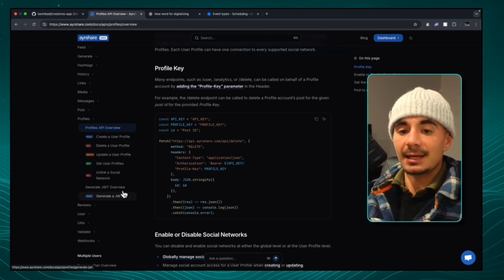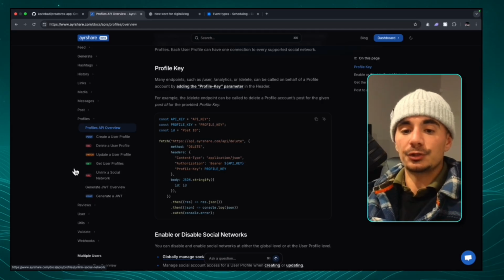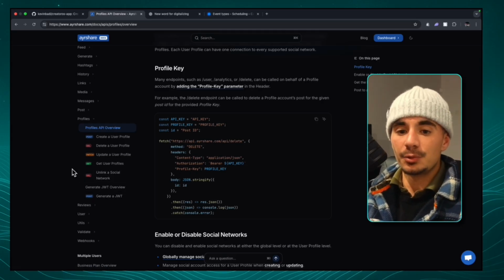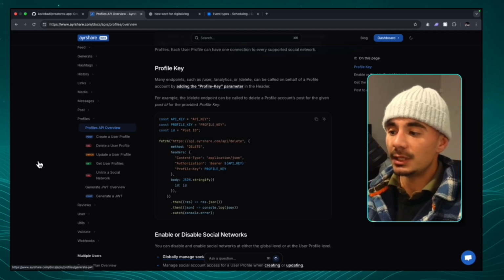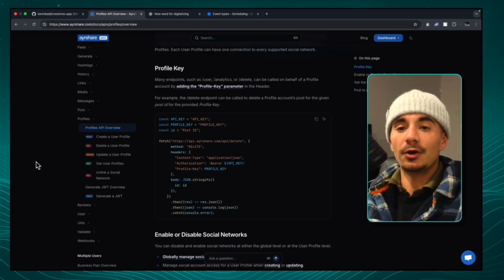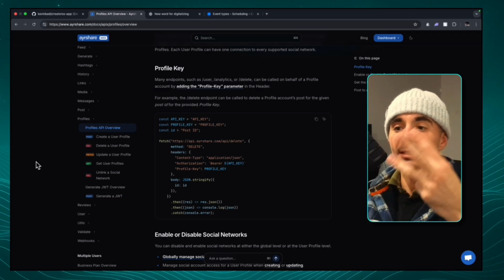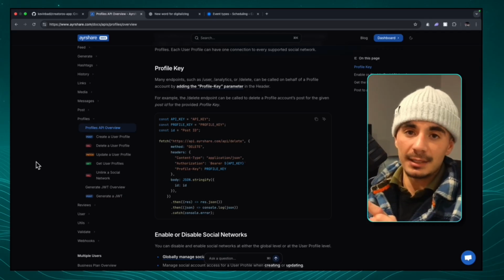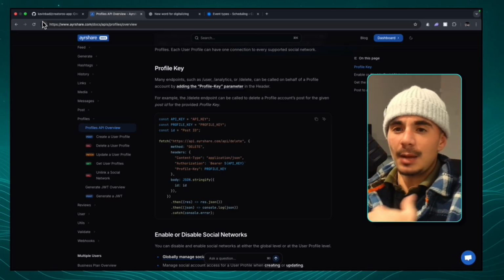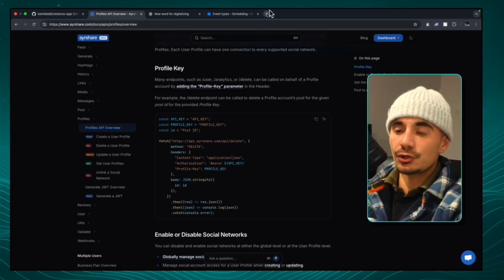Now here's where things get a little bit technical because to create a secured connection between our platform and AirShare, we needed to create something called a JWT. And a JWT uses something called an RSA private key. So that is the third API key that you need. You need the profile key, you need the API key, and then you need the private key. I'm gonna make things a little bit simpler now because I'm just gonna show you how this works.